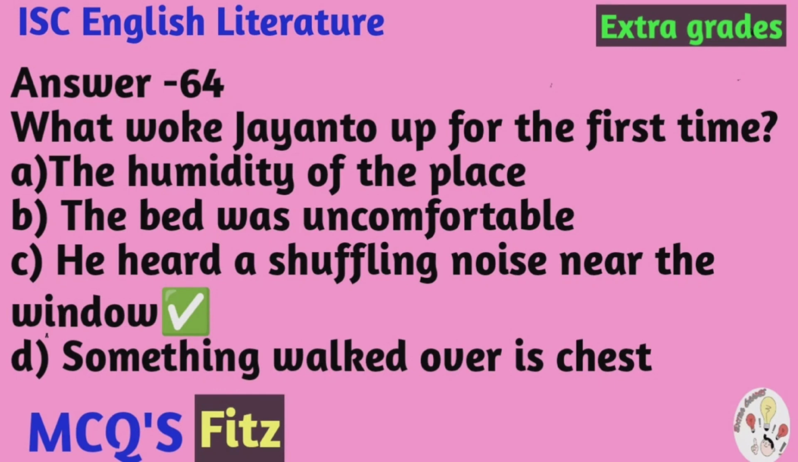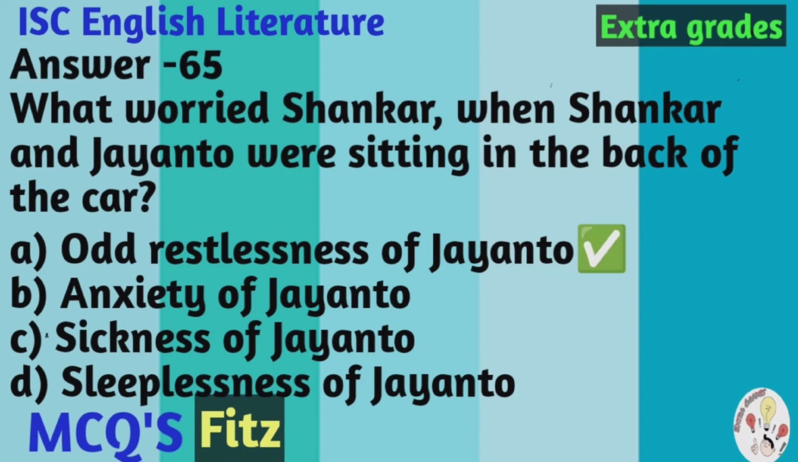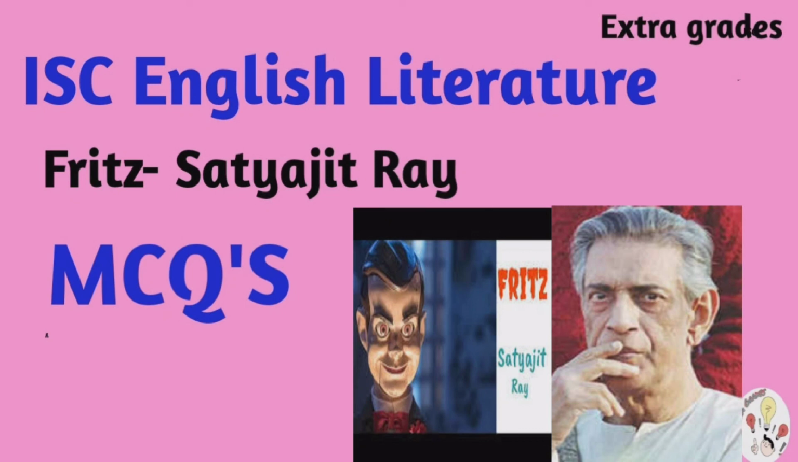Question number 65. What worried Shankar when Shankar and Jayanto were sitting in the back of the car? The options are: A. Odd restlessness of Jayanto. B. Anxiety of Jayanto. C. Sickness of Jayanto. D. Sleeplessness of Jayanto. And the correct option is A. Odd restlessness of Jayanto.